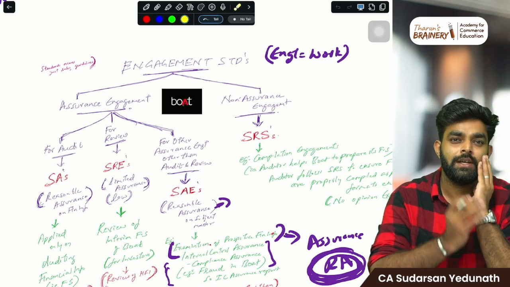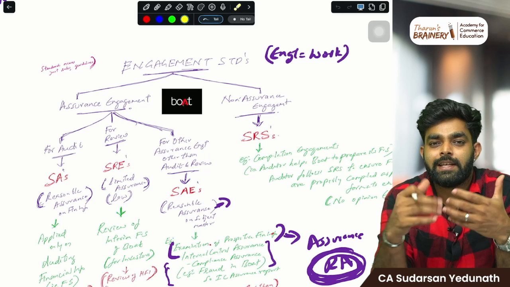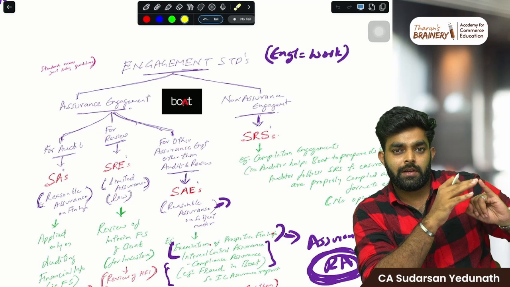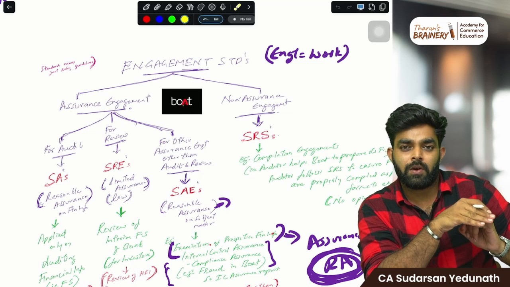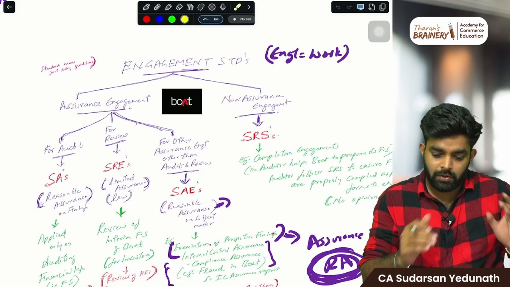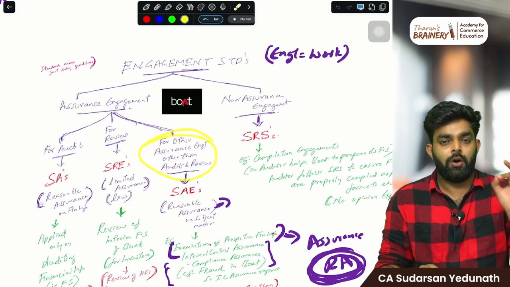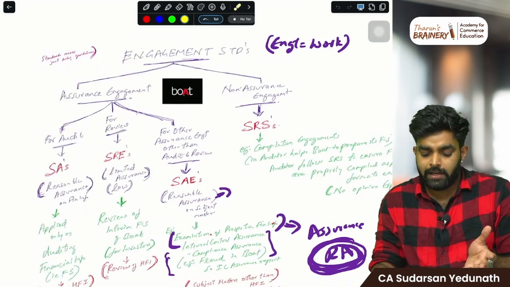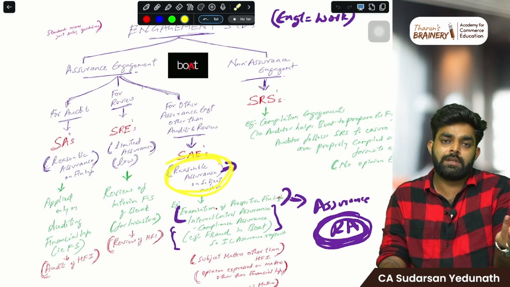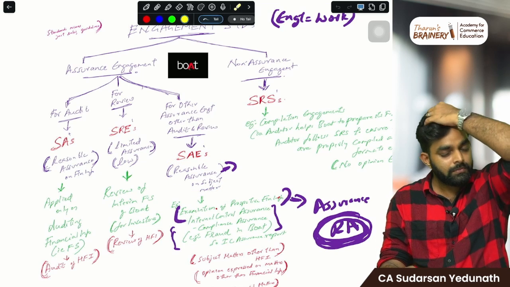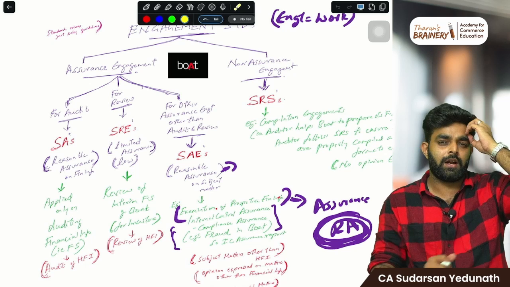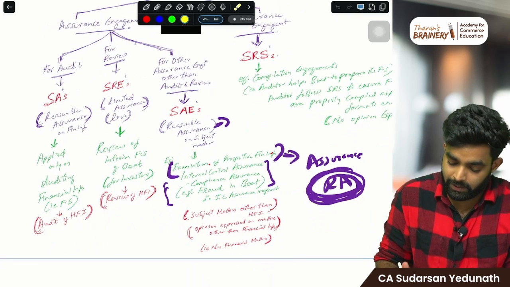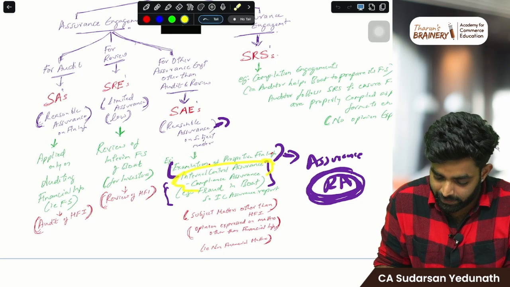For example, the client came and asked the auditor, please check our internal controls and give an internal control report. So they enter into an assurance engagement. The auditor will go and check the internal controls in detail. Then he will give either a reasonable assurance or a limited assurance, whatever he wants. For example, internal control assurance, compliance assurance, everything.